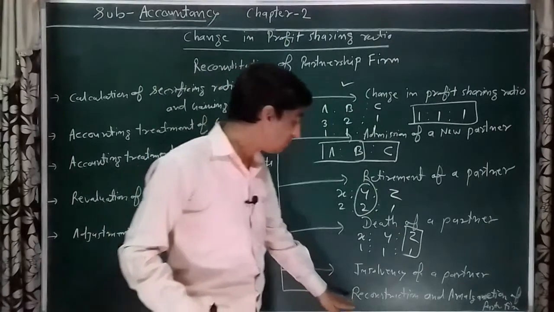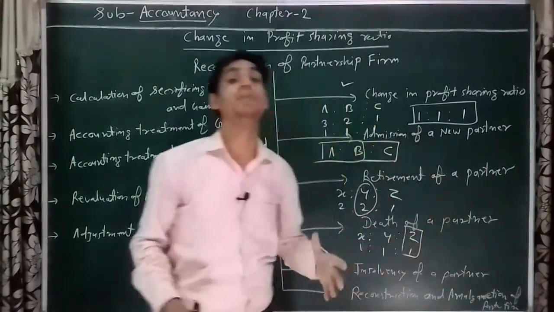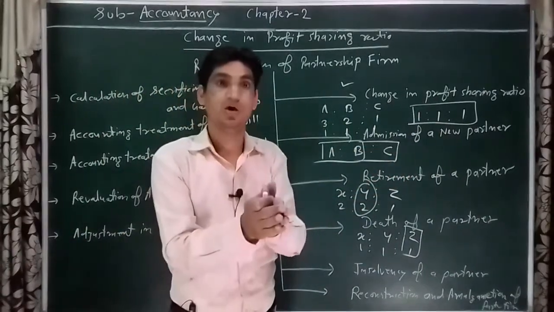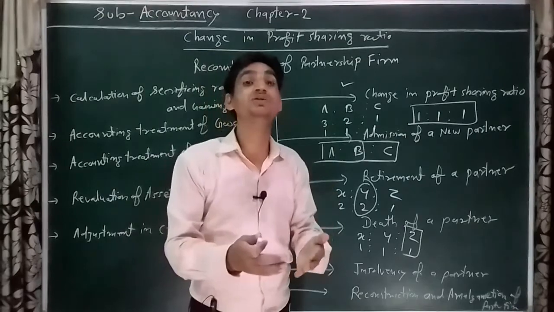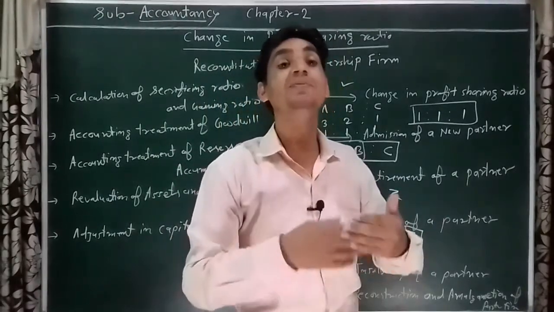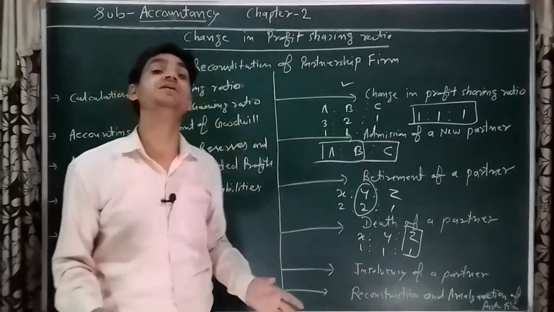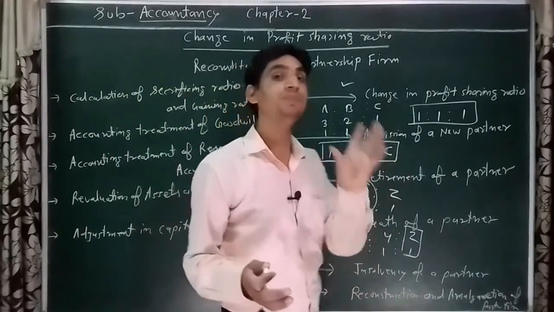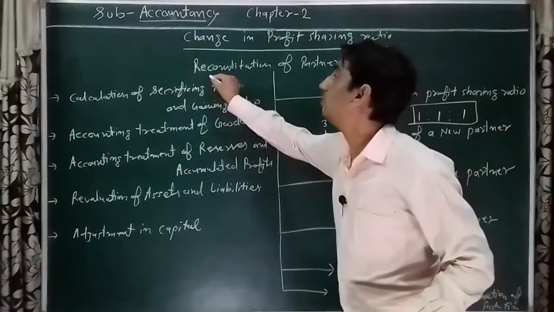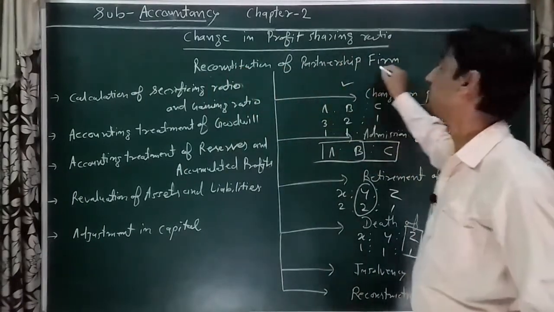And the last concept is reconstruction and amalgamation. Amalgamation means consolidation of two partnerships into one, and reconstruction means, when the firm is in a bad situation, recovering it to a good position. In such kinds of activities, the partnership deed has many changes. These changes are called reconstitution or reconstruction of a partnership firm.